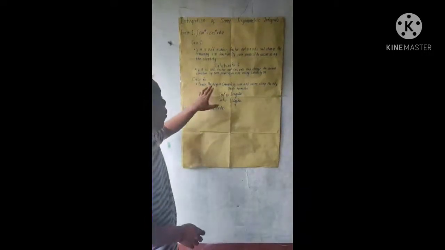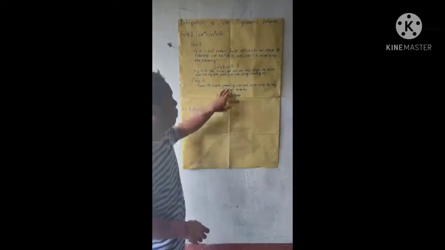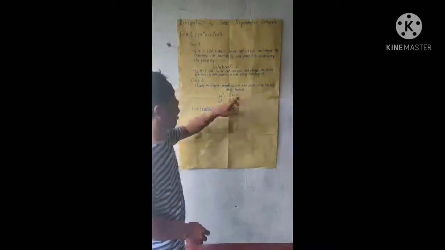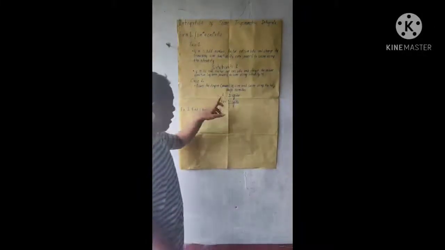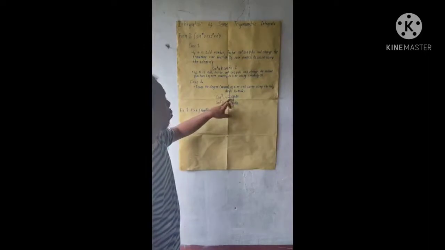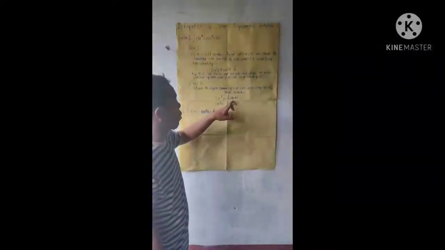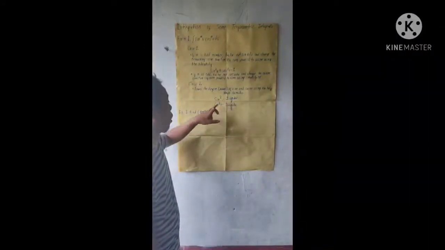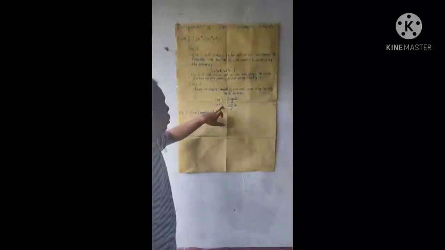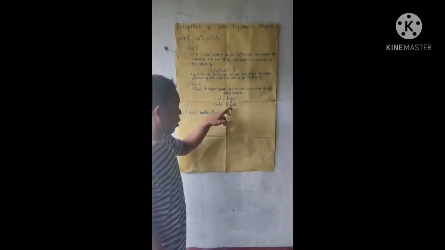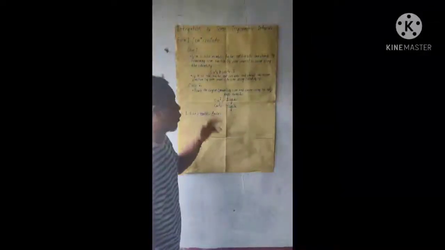Case 2: lower the degree powers of sine and cosine using the half angle formulas. sin^2 u = (1 - cos 2u)/2. cos^2 u = (1 + cos 2u)/2.